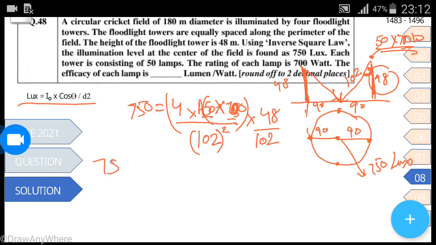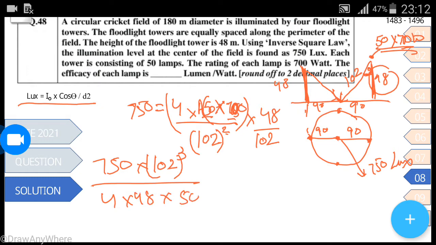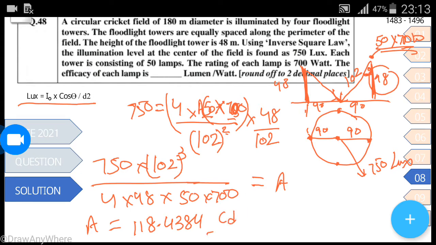So 750 multiplied by 102 squared, divided by 4 into 48 into 50 into 700 is equal to A. When you solve it, A comes out to be 118.4384 candela per watt, and we know 1 candela is equal to 4 pi lumens.